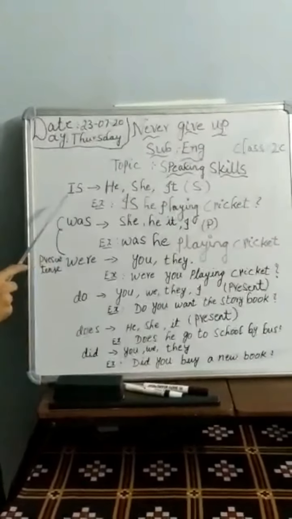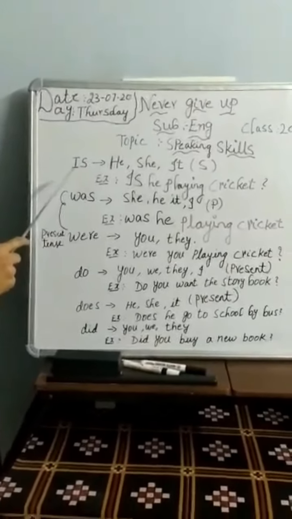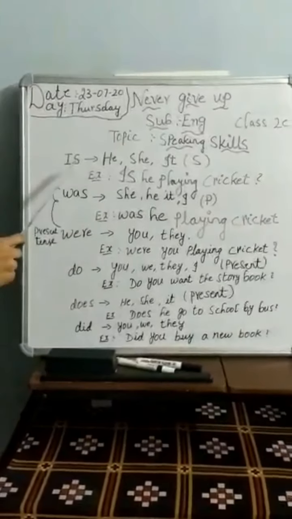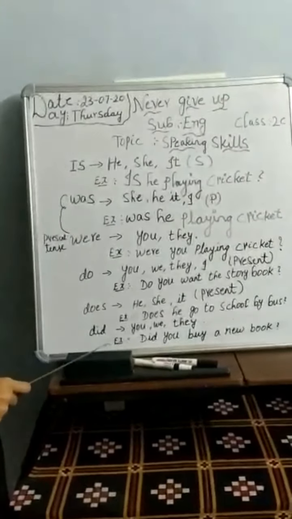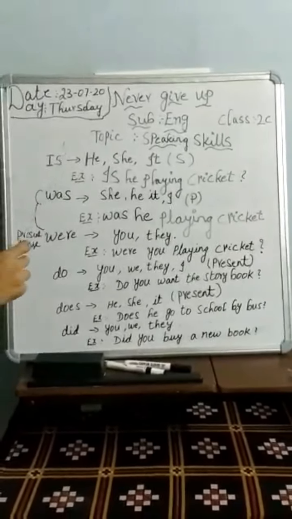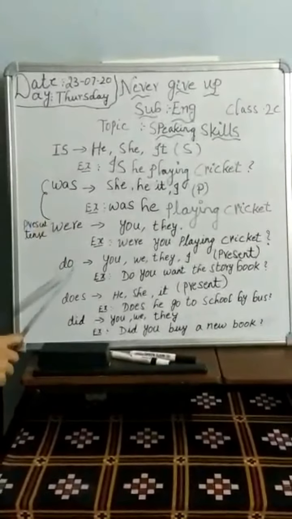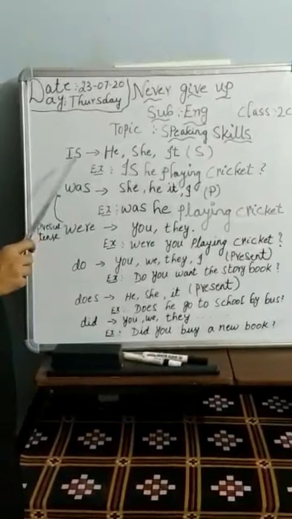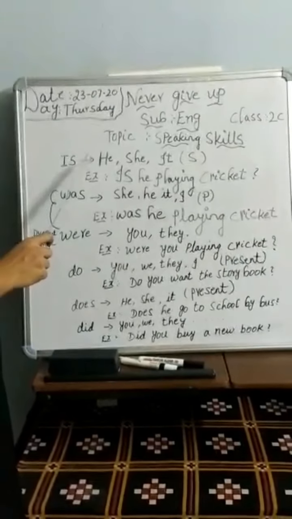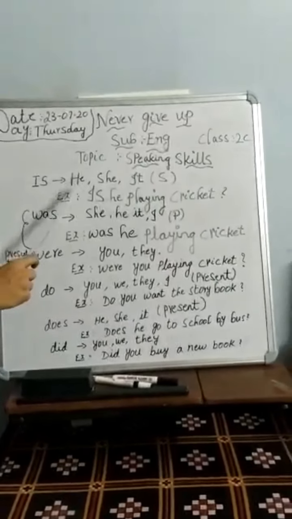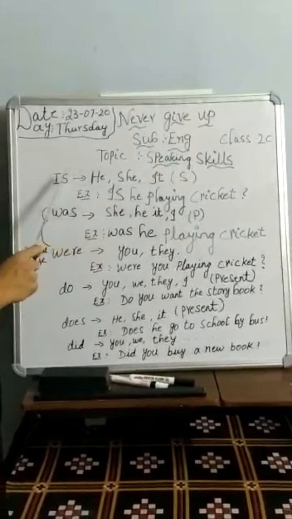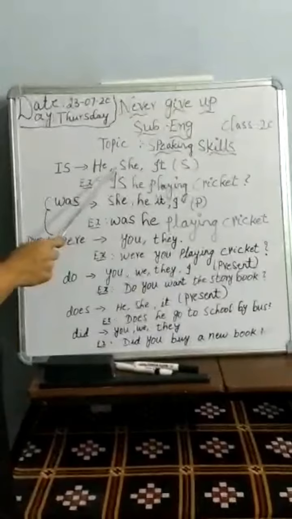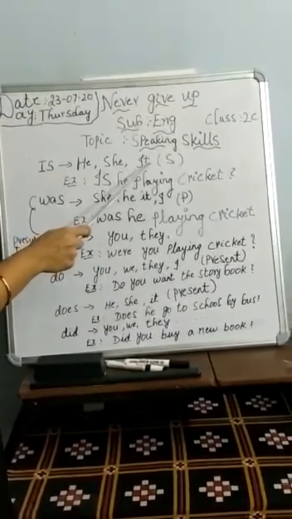We often use some words for framing questions. Example: is, was, were, do, does and did. So let us learn how to frame questions by using these words. First one, is. We use is along with the subjects he, she and it.